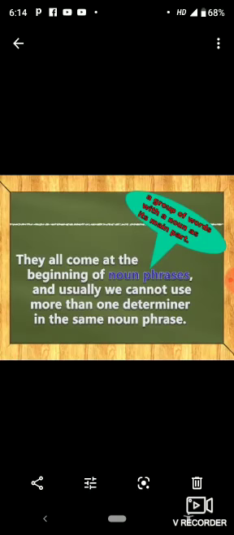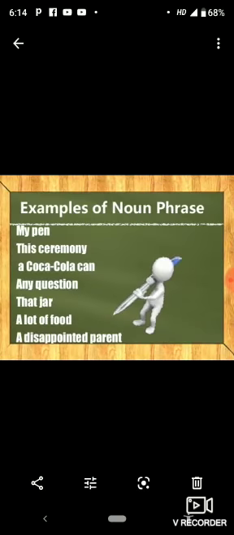Just see, they all come at the beginning of the noun phrase. A noun phrase is a group of words with a noun as its main part. What is a noun phrase? A phrase which has a noun as its main part. And the determiners always come at the beginning of the noun phrase. And we cannot use more than one determiner in the same noun phrase. Is that clear?